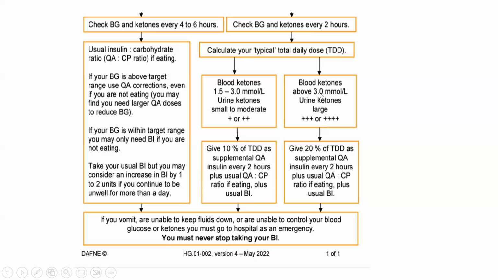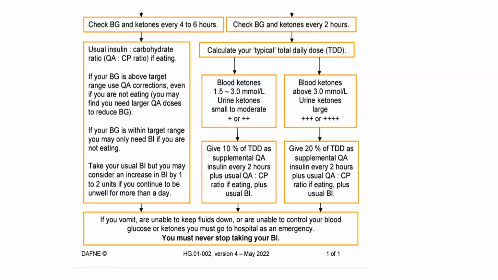On the other hand, if the blood ketones were more than 3 millimole per liter, or if the urine ketones were large in amount, like plus 3 or plus 4, then the advice is to take 20% of the total daily dose as supplemental quick acting insulin every 2 hours. Suppose the patient is taking 30 units per day total daily dose, then 20% will be 6 units. So in this scenario, 20% of the total daily dose every 2 hours, plus the usual quick acting insulin to carbohydrate ratio if eating, plus the usual basal insulin.